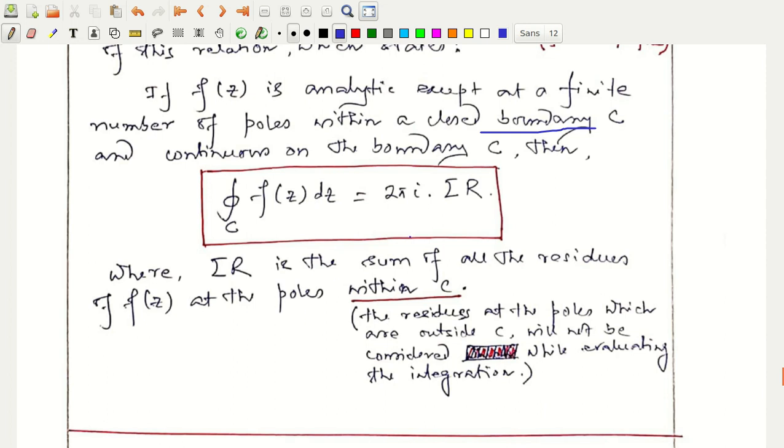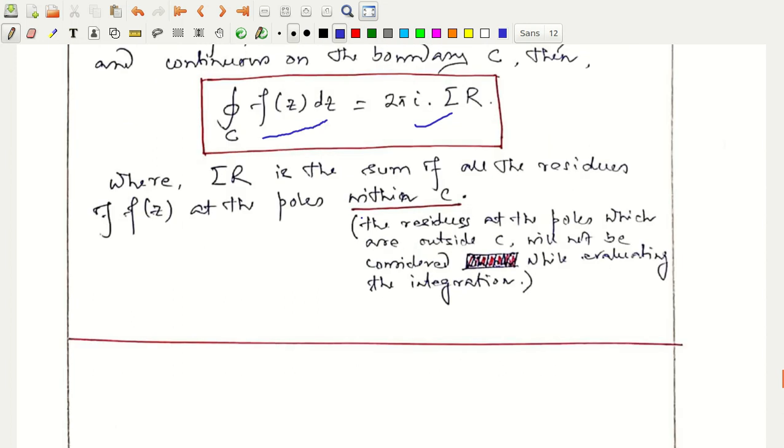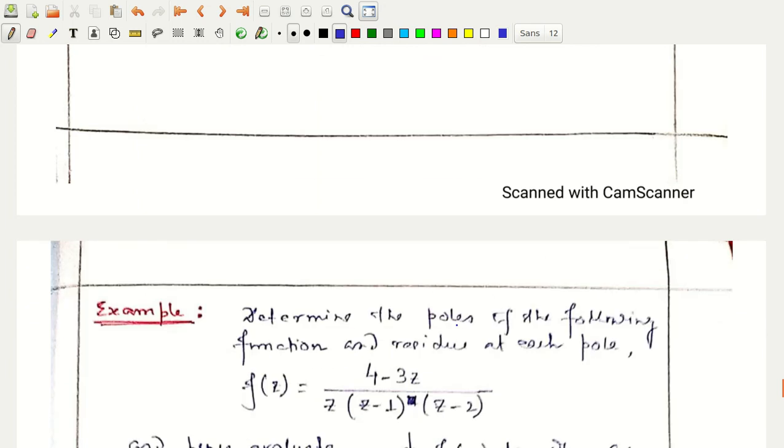That is, say R1 is the residue at z = z1, R2 is the residue at z = z2, where z1, z2 are the poles. Then the result of this integration will be simply 2πi times the sum over all the residues, that is R1 + R2 + R3, etc. Clear? However, one thing to be kept in mind is that while performing this right hand side, we have to consider only those poles which lie within C. That means the residues at the poles which are outside C will not be considered while evaluating this integration. That we have to keep in mind.